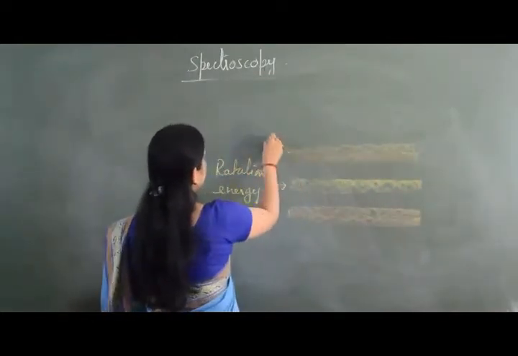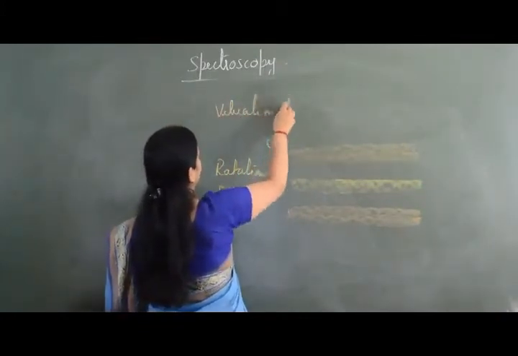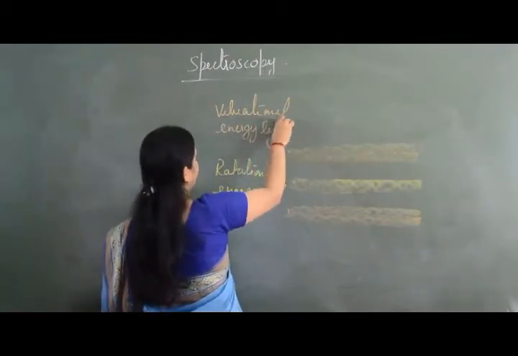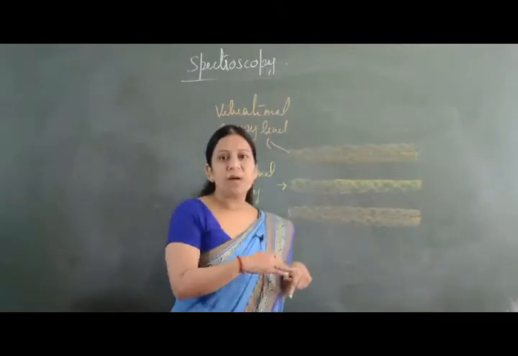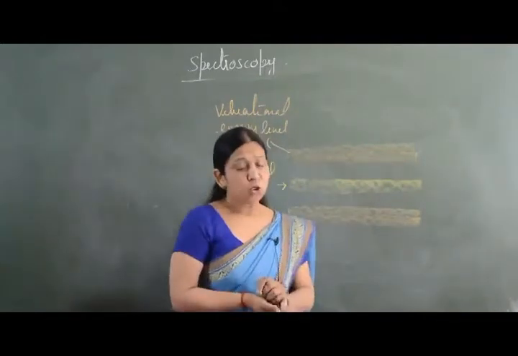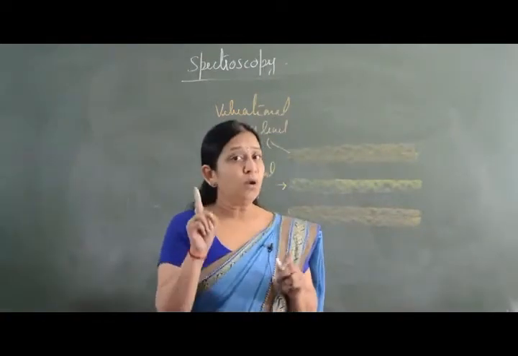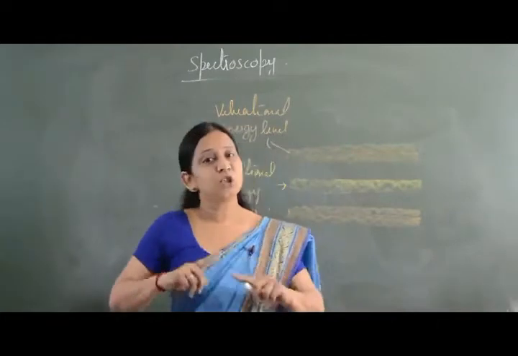So this is the vibrational energy level. Rotational energy levels are present within the vibrational energy level. When a molecule vibrates on its axis, it is going to have rotational changes.